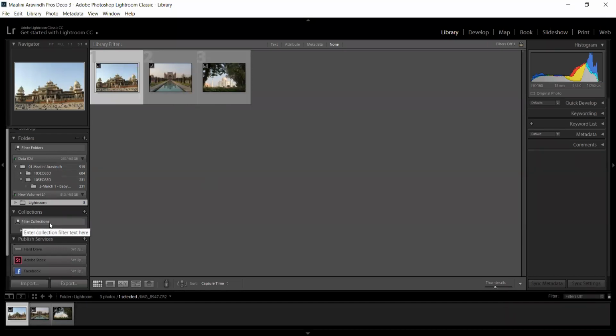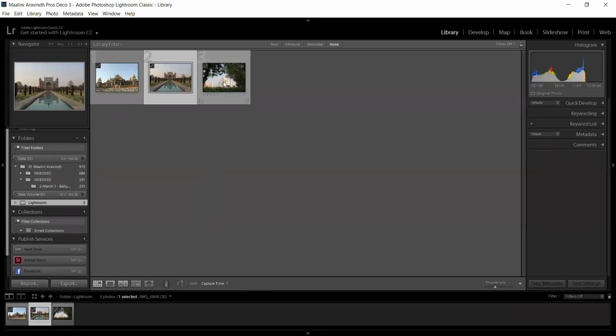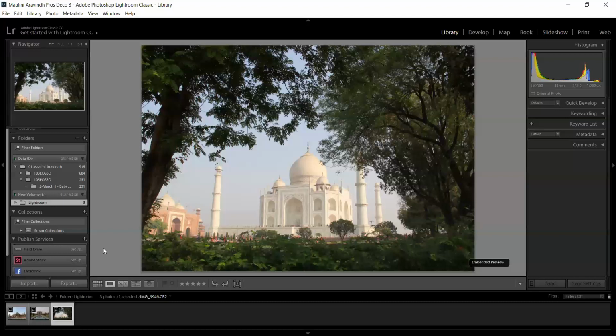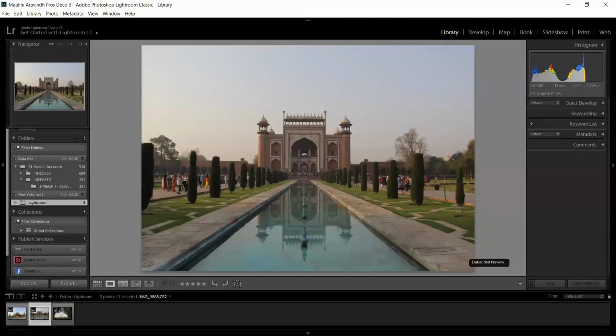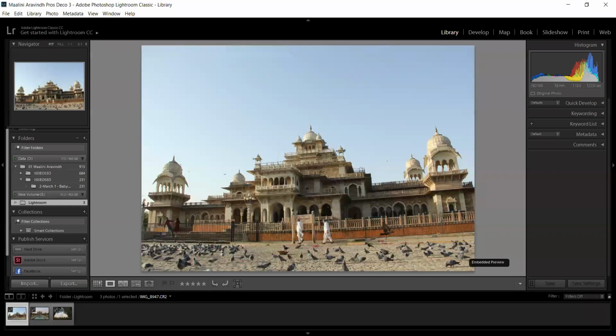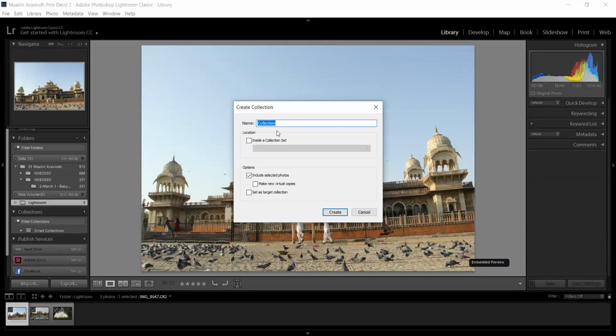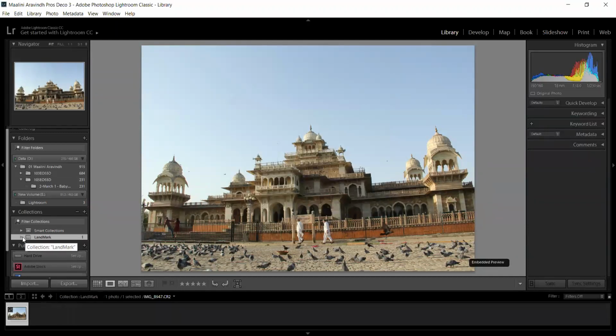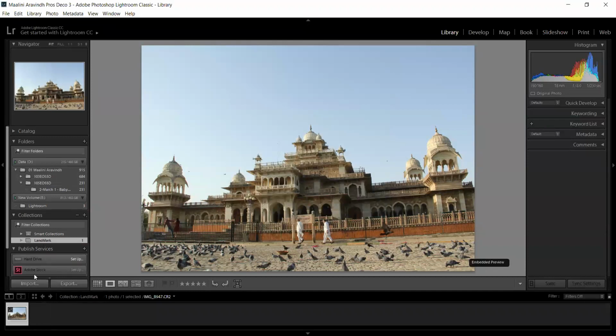Here you can add a collection, for example. There are 3 pictures of landscapes, like a Taj Mahal picture, another landmark picture, and one more landmark picture. If I need to add a collection, I just have to click and create collection, and I can give it a name, for example, landmark. And I can click create. So it will create a collection called landmark. If I want to add those images here, I can easily click and drag them here.